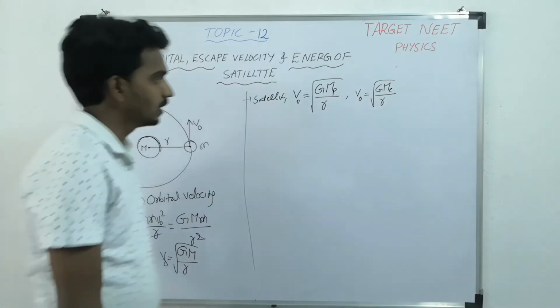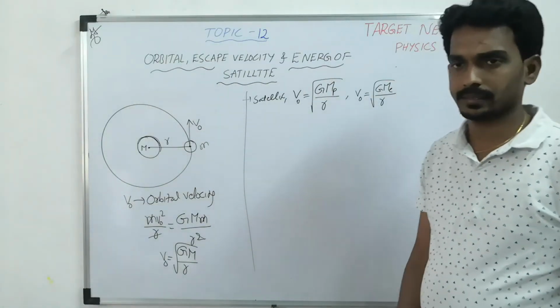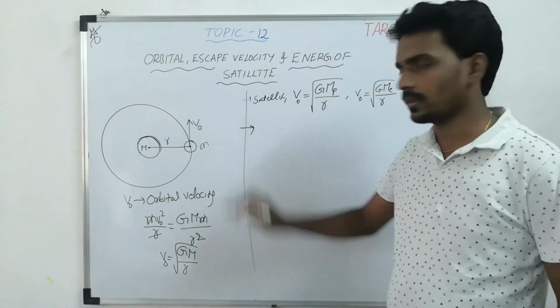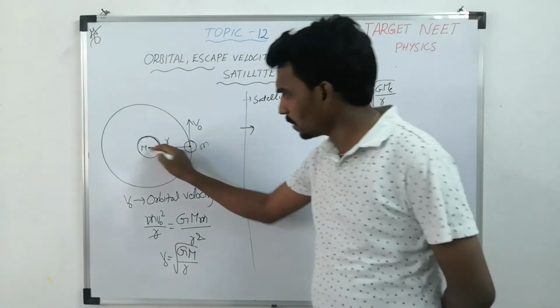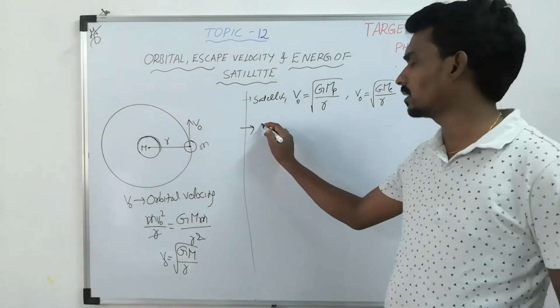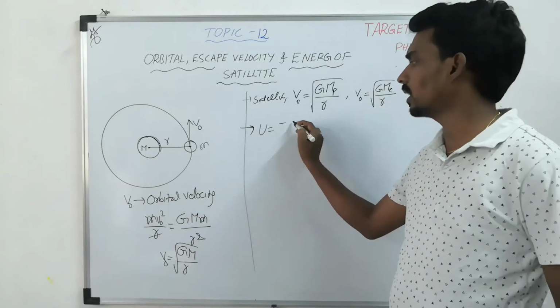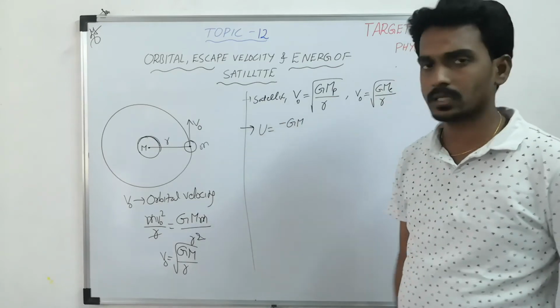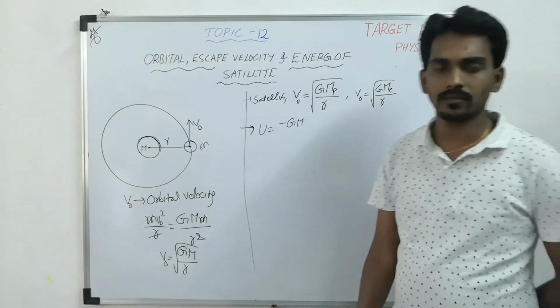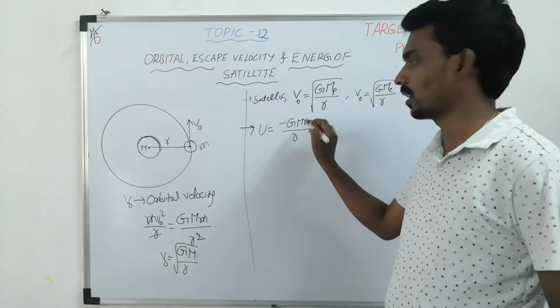This is what orbital velocity is, first thing. Next, energy of satellite. What is the energy of the satellite? There is some interaction, so there must be some kinetic energy. What is the kinetic energy? There must also be some potential energy. What is the potential energy? Gravitational potential energy formula is G m1 m2 by r, so minus GMm by r.